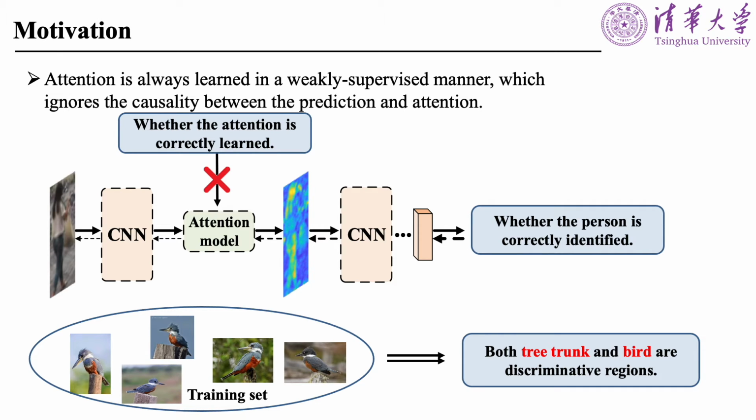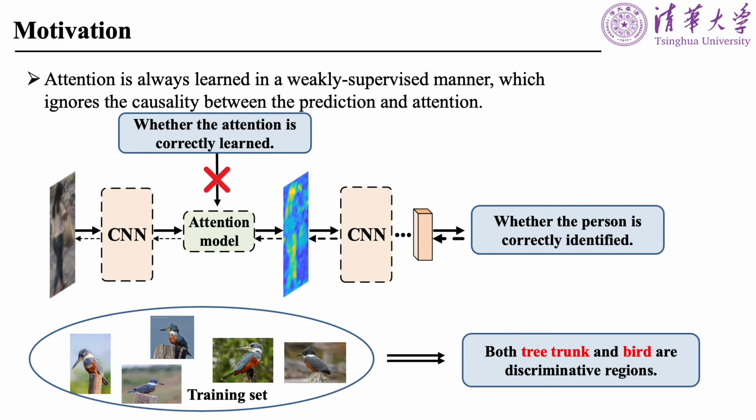Most existing methods learn the visual attention in a weakly supervised manner. In other words, the attention modules are simply supervised by the final loss function, without a powerful supervisory signal to guide the training process. This likelihood-based approach only explicitly supervises the final prediction, for example, whether the person is correctly identified, but ignores the causality between the prediction and attention. We cannot know whether the attention is correctly learned, whether it is useful.